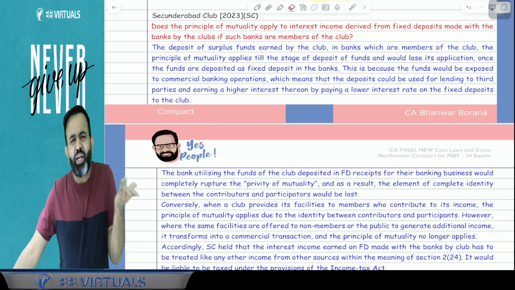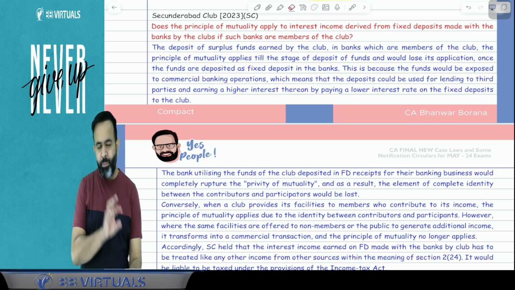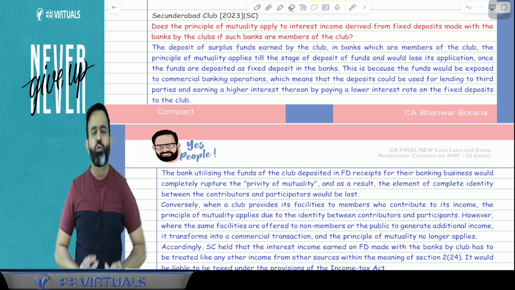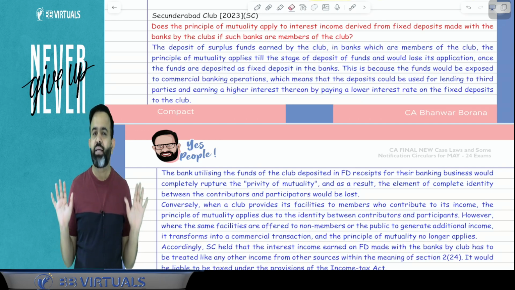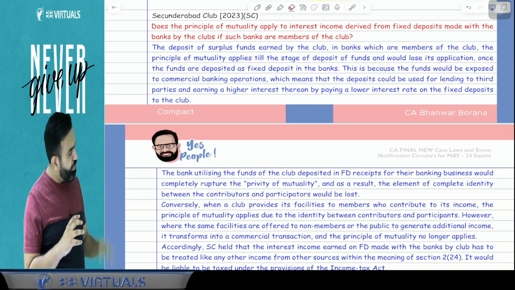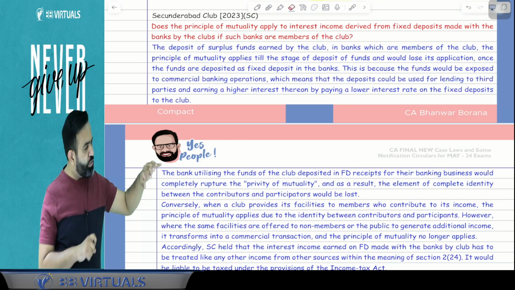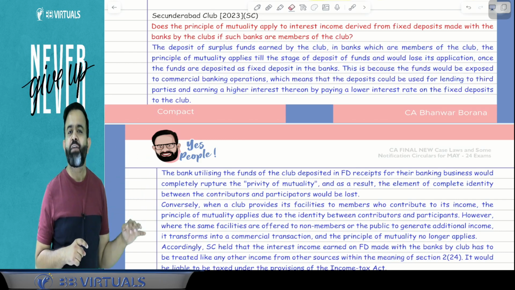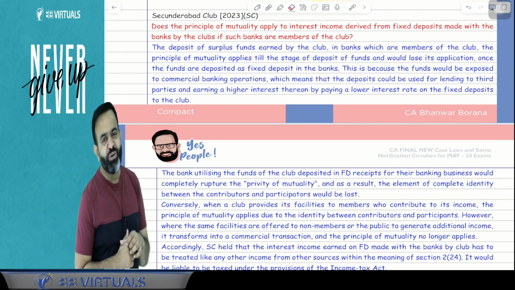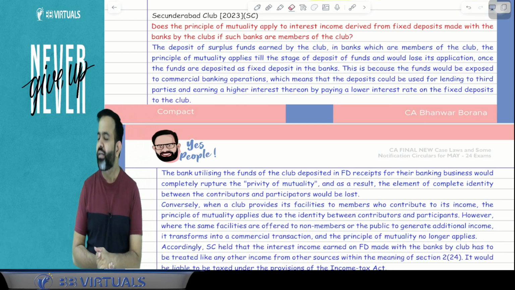The right answer is, how would it be exempt? The mutuality concept says that if members contributed something and it is spent for the benefit of members, then obviously whatever the remaining amount is, that is exempt. But guys, here what happened: one club opened a fixed deposit account with a bank, and the bank is a member of that club. Now the question is whether the FD interest they have received is exempt on the principle of mutuality or not. The right answer is no guys, it is not exempt on the principle of mutuality.